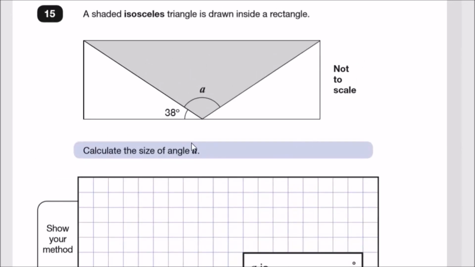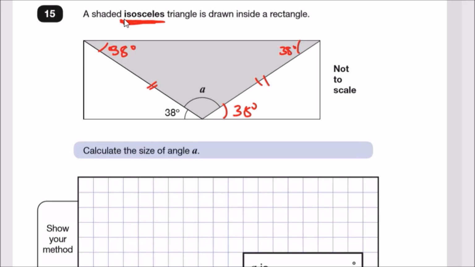Oh God, please don't tell me I need my ruler again. Oh, not to scale, thank God. So a shaded isosceles triangle, they're not going to make it bold enough for you guys to notice, is drawn inside a rectangle. Isosceles means two lines are the same, meaning these two angles are identical. If this is 38, this must also be 38 degrees. Of course, these two angles are the same. These are actually also 38 degrees.